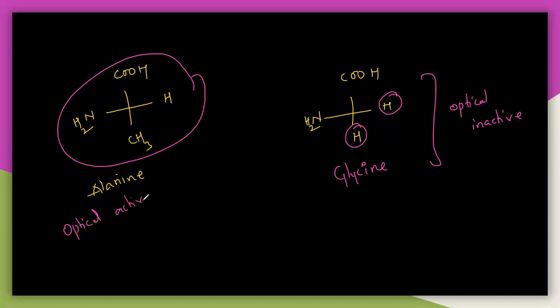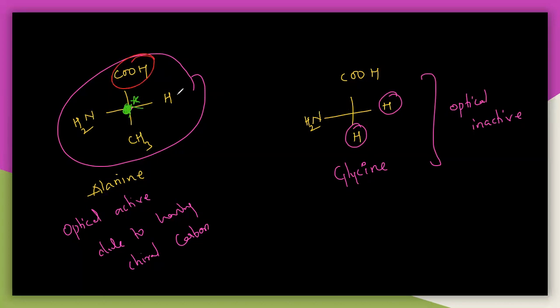optically active. This is due to having a chiral carbon, chirality comes because this carbon is a chiral carbon. So this chiral carbon can be indicated with a star like this. This star is called an asterisk, that indicates a chiral center. This particular carbon is a chiral center, because there are four different groups.